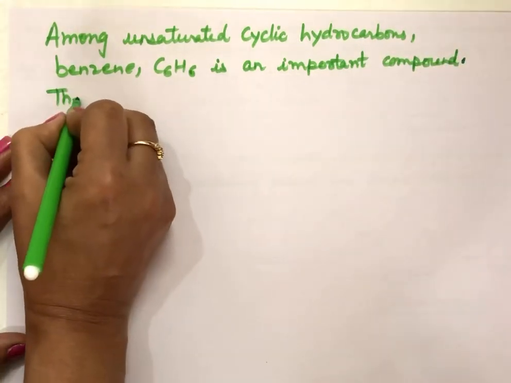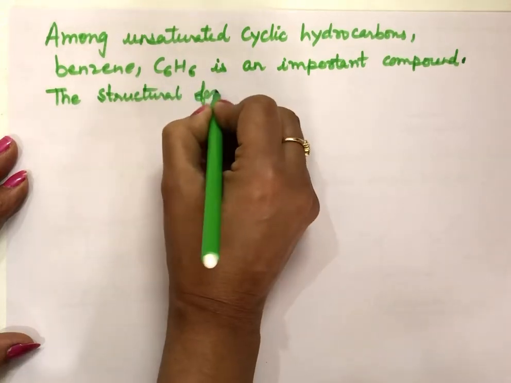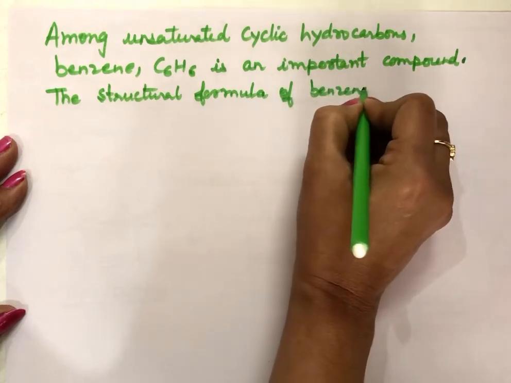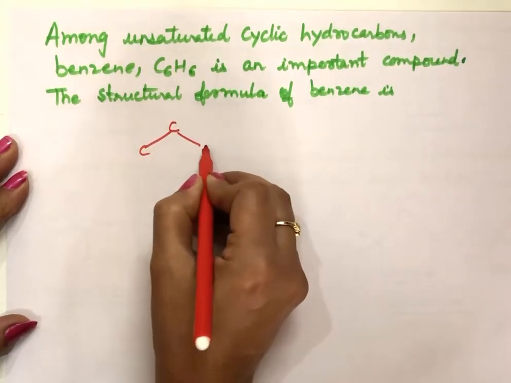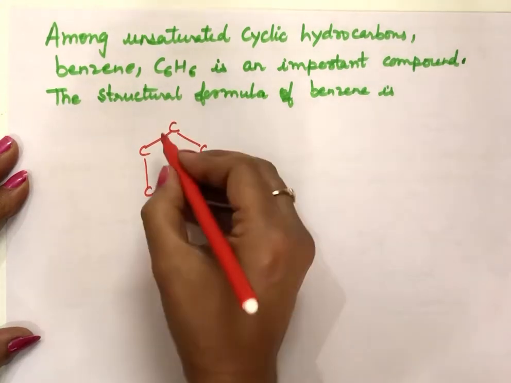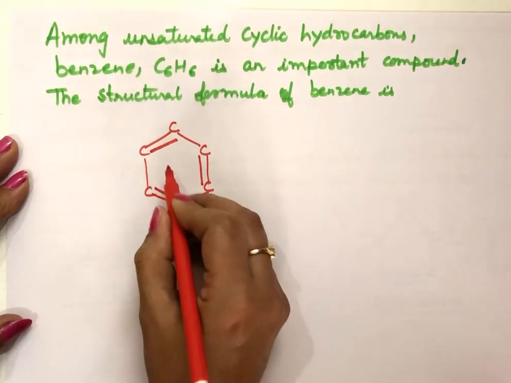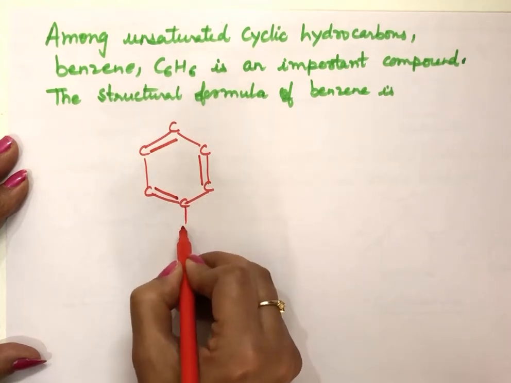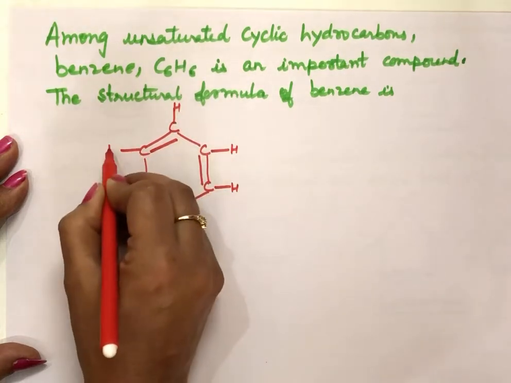The structural formula of benzene is, there are 6 carbon atoms here. So 6 carbon atoms I am just arranging in a hexagonal form like this. And in this compound, at alternate positions, there are double bonds. So there are 3 double bonds in this compound. So each carbon has 3 bonds. That means with each carbon, there will be only one hydrogen linking like this.